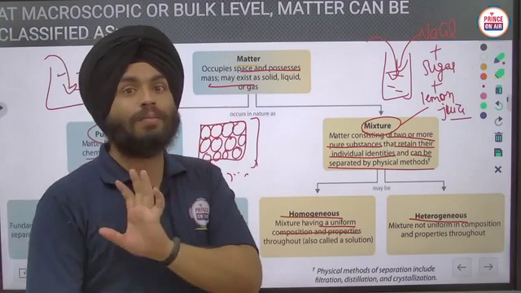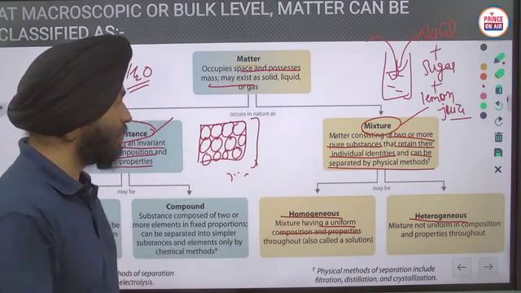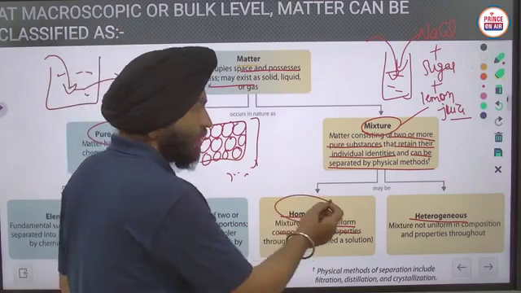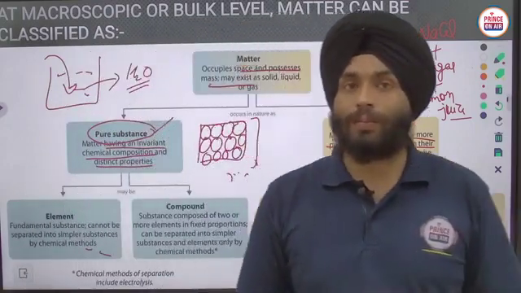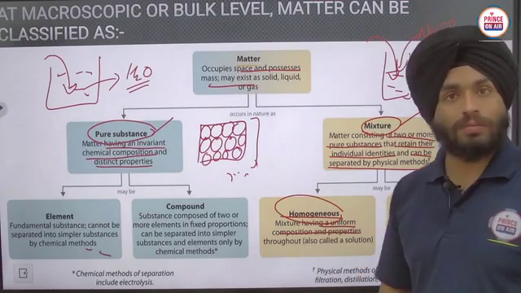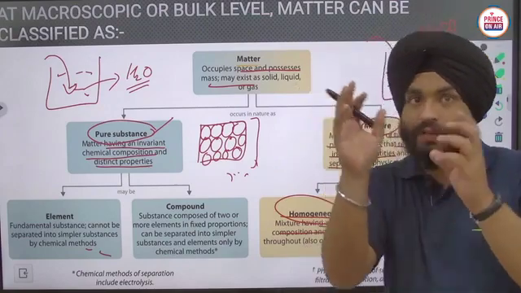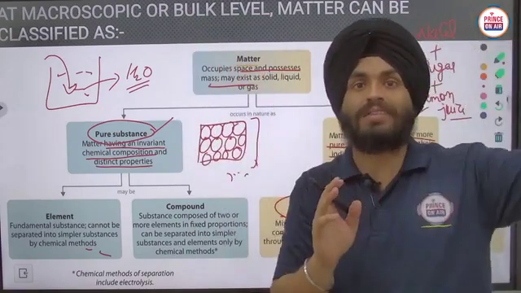We can't see them with the naked eye. So that is known as a mixture which is homogeneous in nature, and it has uniform composition and properties throughout. Clear? They do not have a separating layer through which we can identify that these particles are different from those particles,